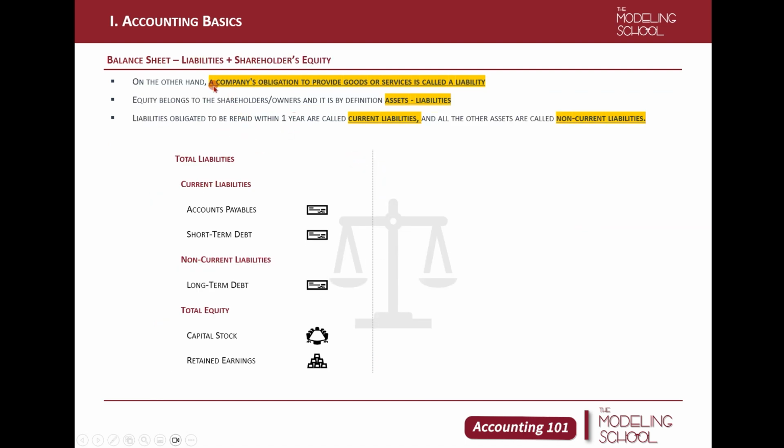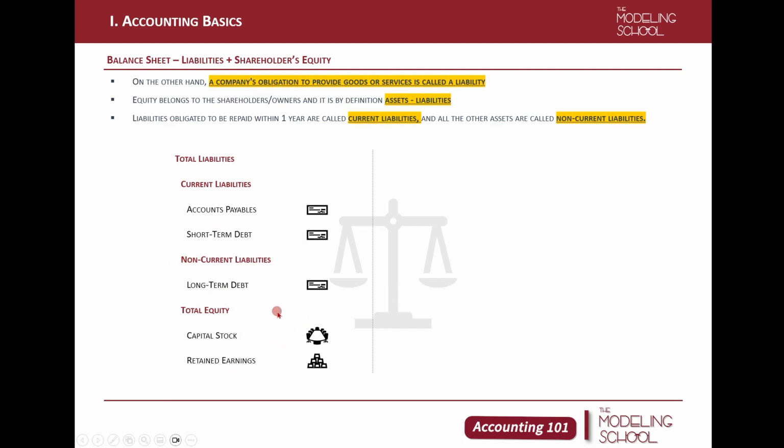Moving on to the liability side, as mentioned before, liabilities are a company's obligation to provide goods or services in the future. And equity, by definition: liabilities plus equity should always match total assets, but total equity by definition is total assets minus total liabilities.